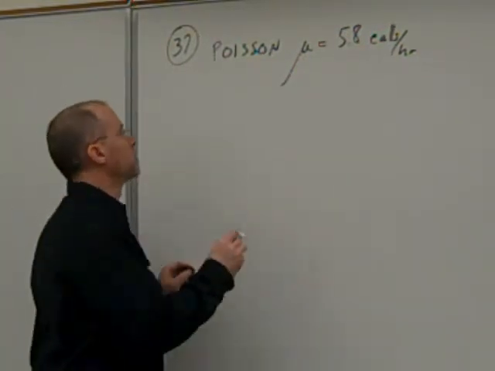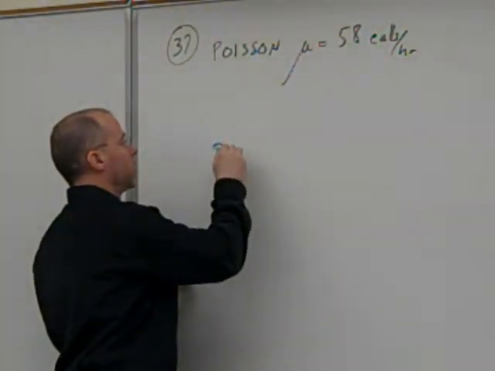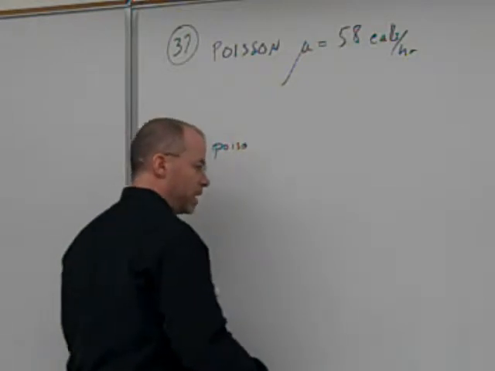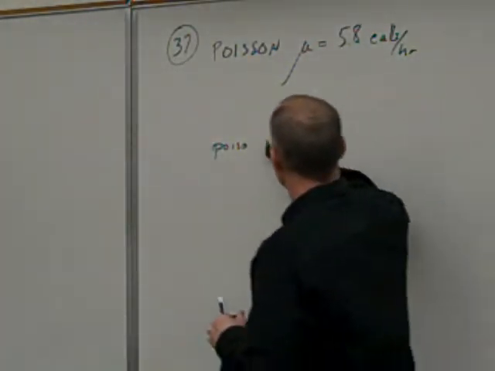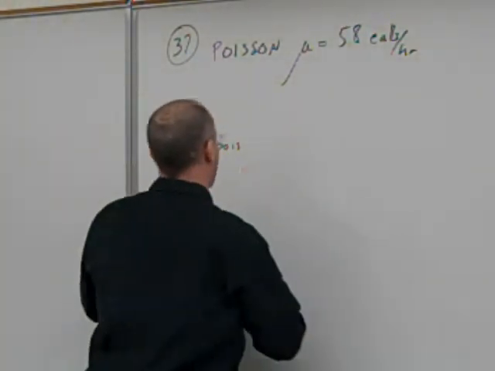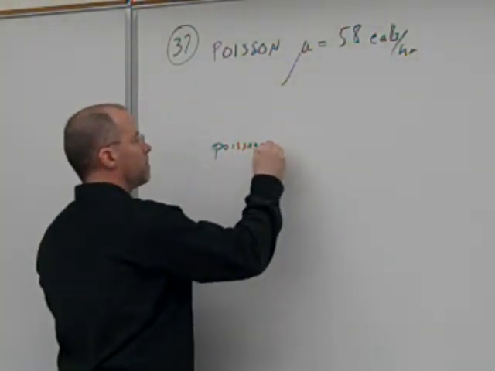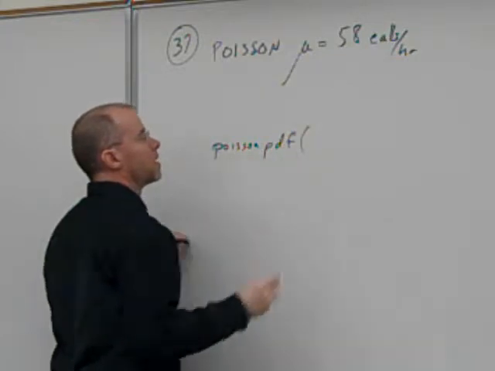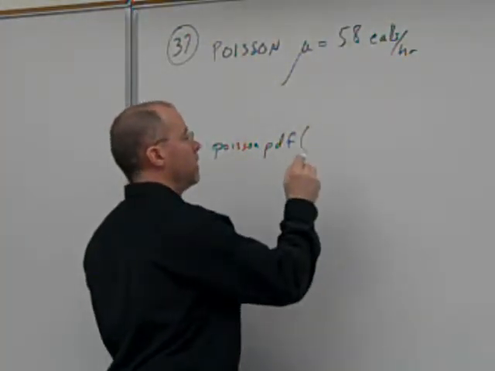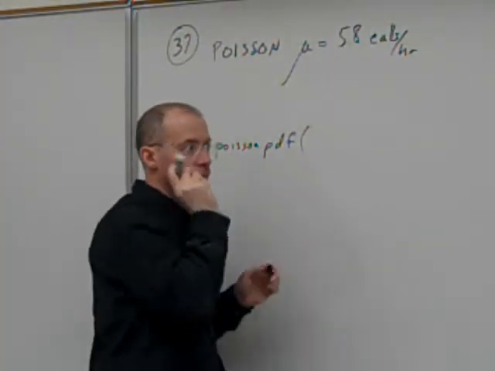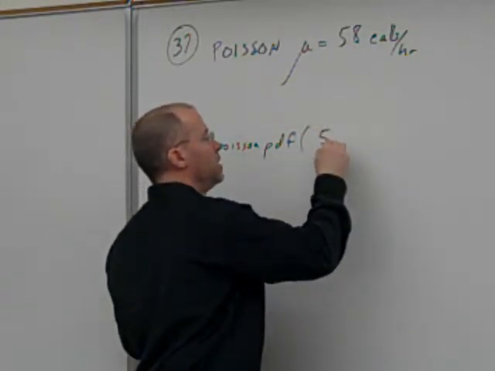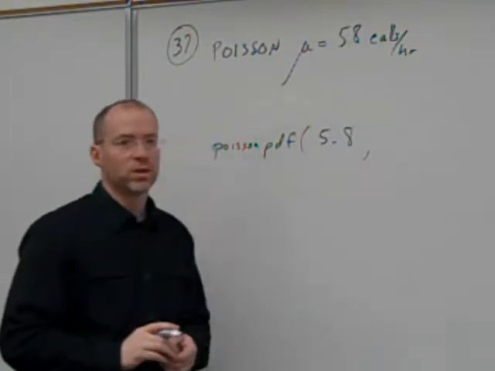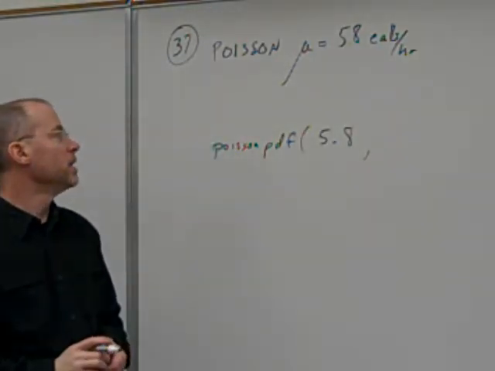And then I go to the actual question, what's the probability she'll get 0 calls next hour? Okay, so now on the calculator, my setup is Poisson PDF, Poisson probability distribution, and I want to tell it what probability distribution I'm talking about. So I've got to tell it that the mean is 5.8, and for the Poisson, that's the only information the calculator needs.